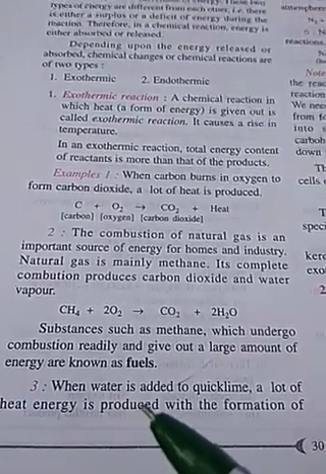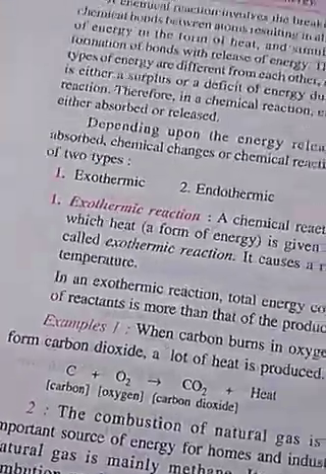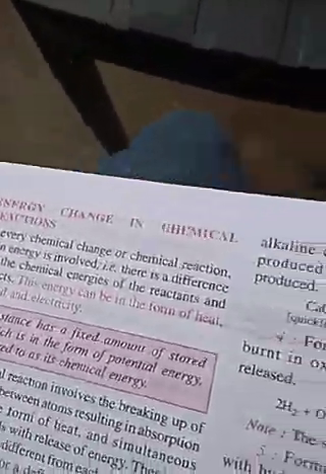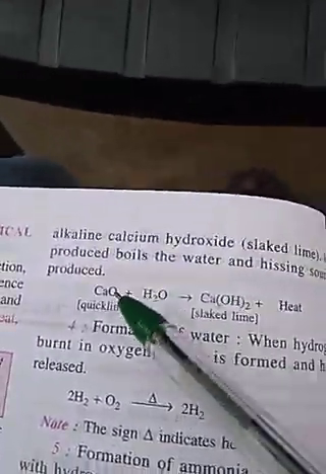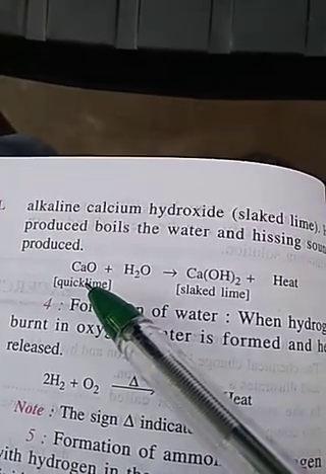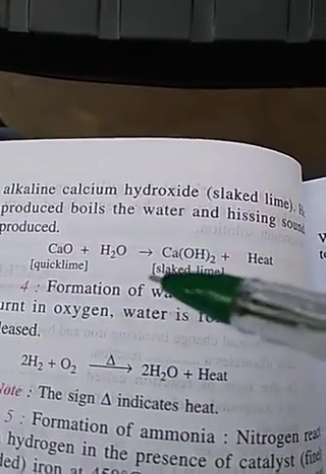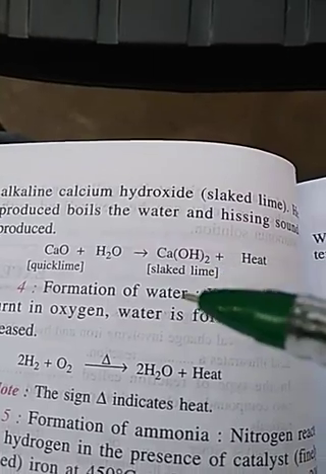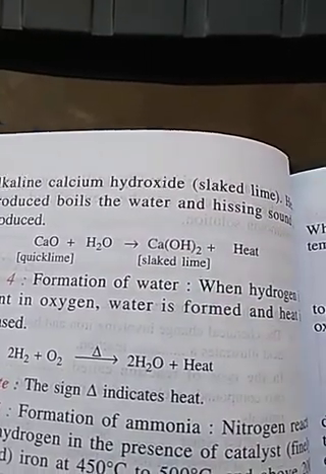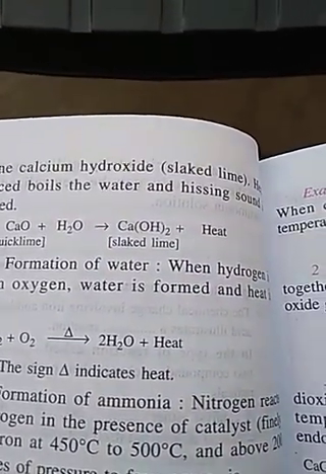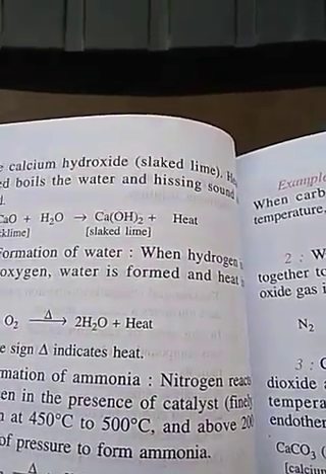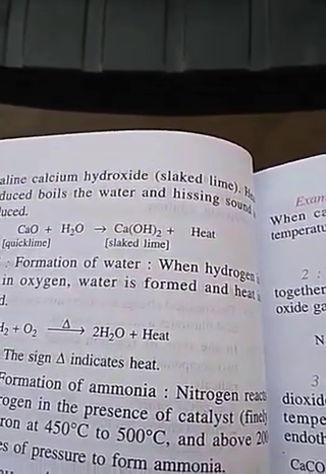Similarly, when water is added to quicklime: CaO, calcium oxide, is called quicklime, and Ca(OH)2 is calcium hydroxide or slaked lime, or simply lime water.